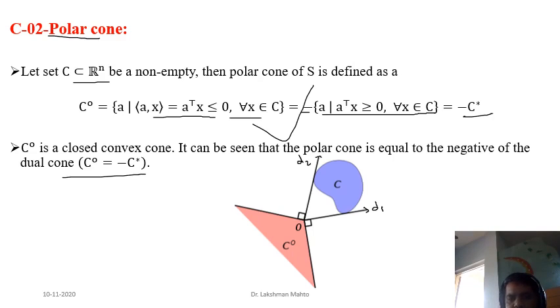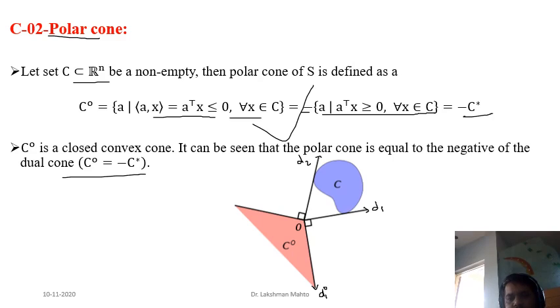So one extreme direction would be this one, d1 naught. d1 naught is the notation for the polar cone, because a star has already been reserved for the dual cone. So d1 naught is just perpendicular to the first extreme direction, in the negative way.